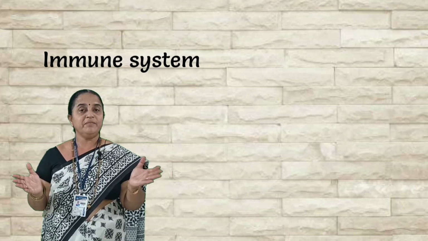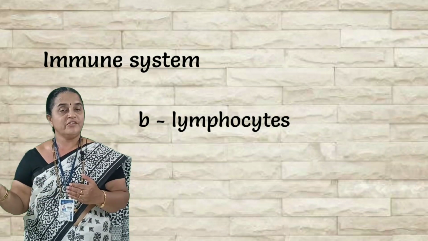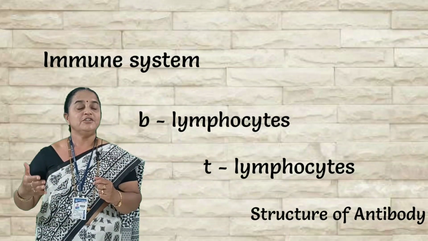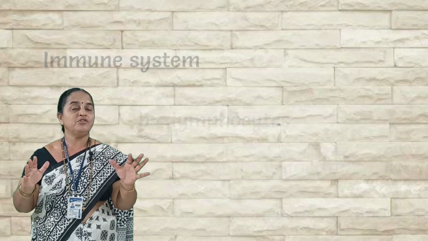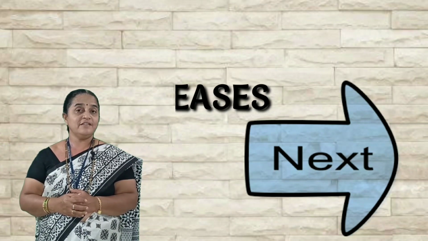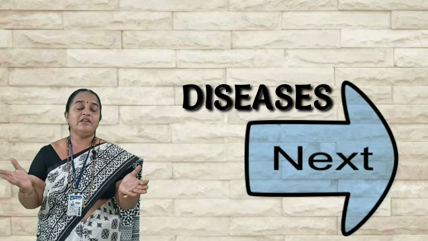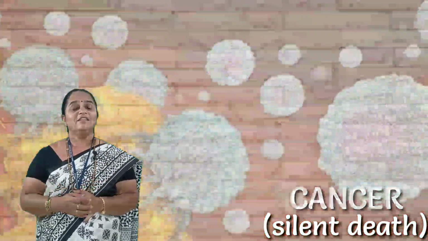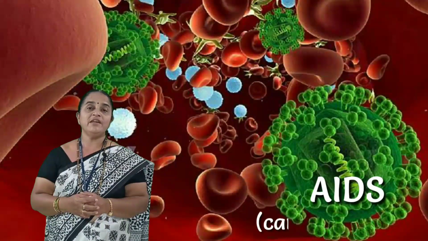In this we are learning the detailed account of our immune system, the role of B lymphocytes, T lymphocytes, the structure of antibody and its function to destroy the invaded pathogens or antigens. After learning immunity, we will begin with 2 more disorders. These are diseases which are absolutely taking revenge on human society. One is cancer, which is considered a silent death, and the next is AIDS, which is caused by a virus.